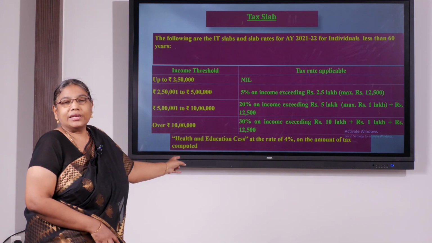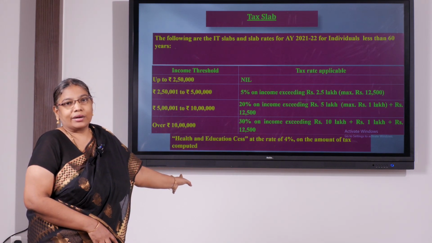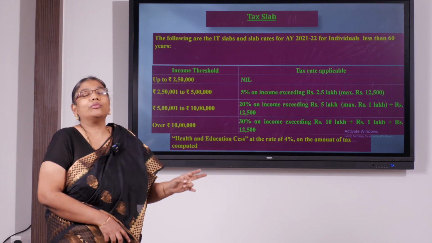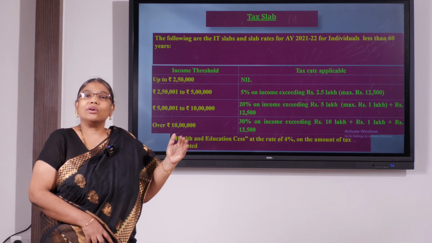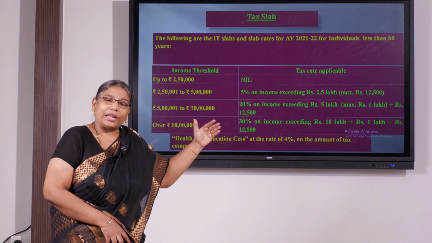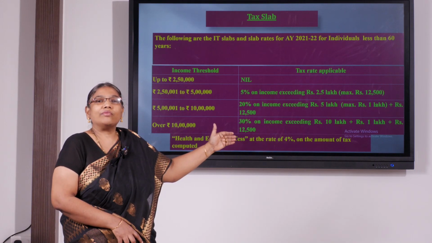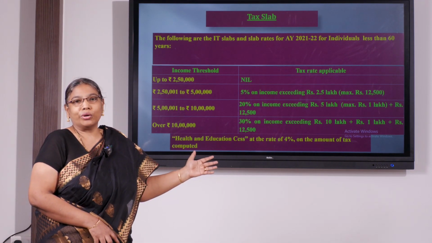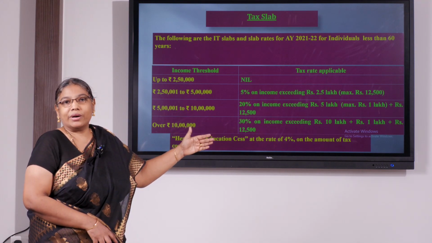And now finally, if the income is above 10 lakhs, the tax rate is 30% of the income exceeding rupees 10 lakhs. So that means only on the excess of 10 lakhs I have to pay 30%. So let me enjoy the previous tax brackets: first 2,50,000 nil tax, next 2,50,000 only 5%, and next 5 lakhs only 20%.